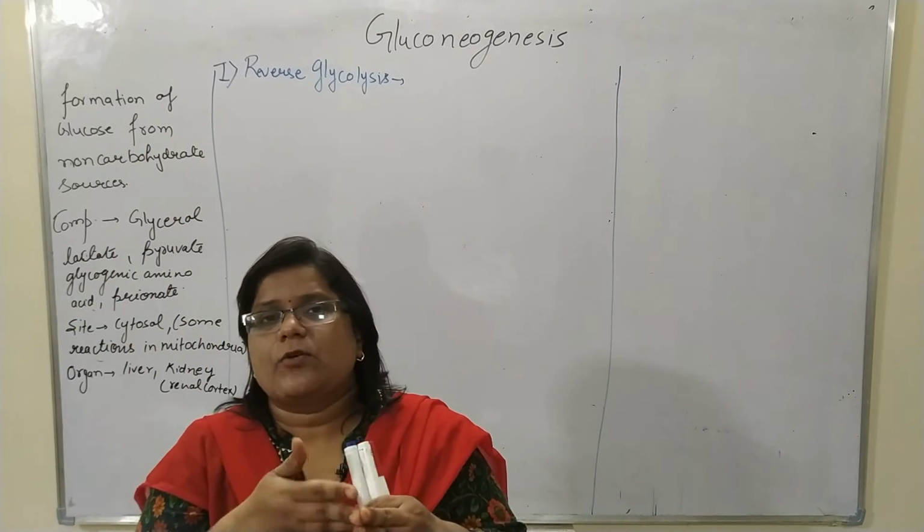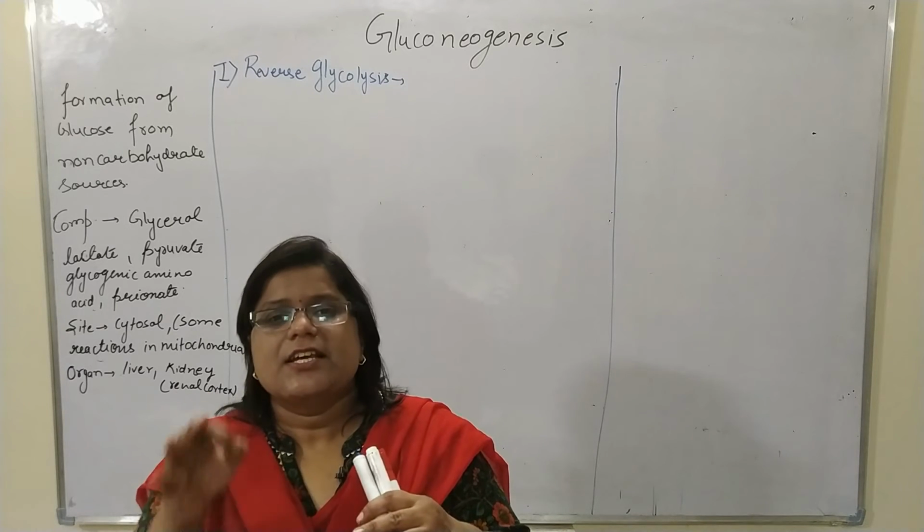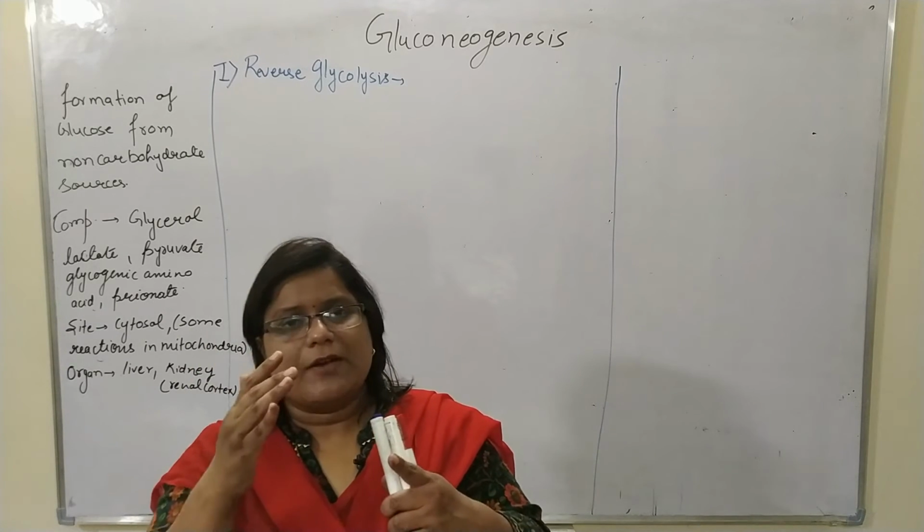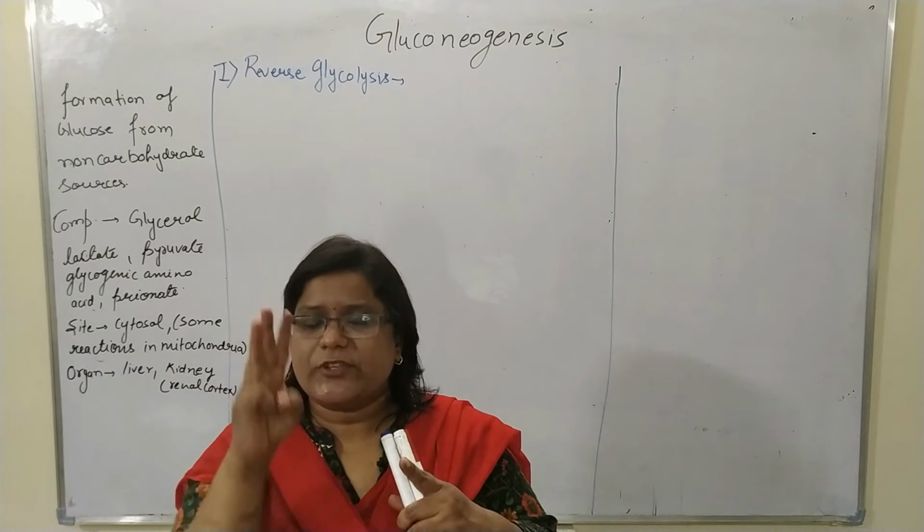This reverse glycolysis has some stages, and we will discuss them one by one. It includes 3 stages.